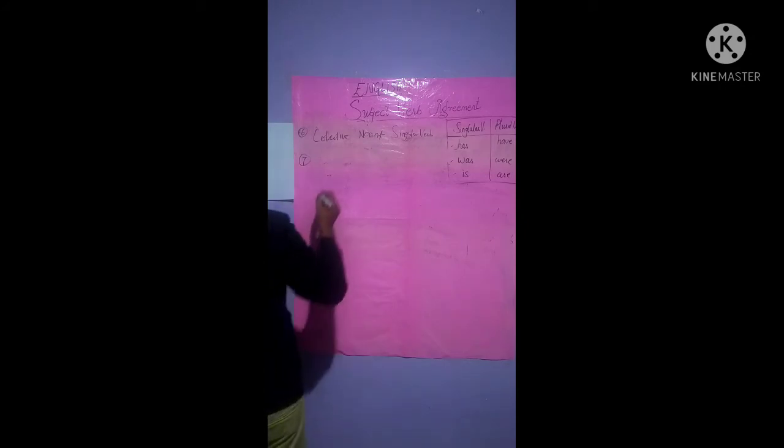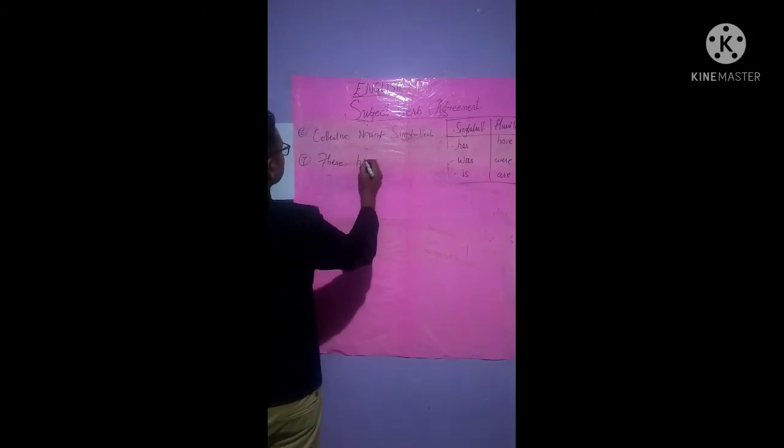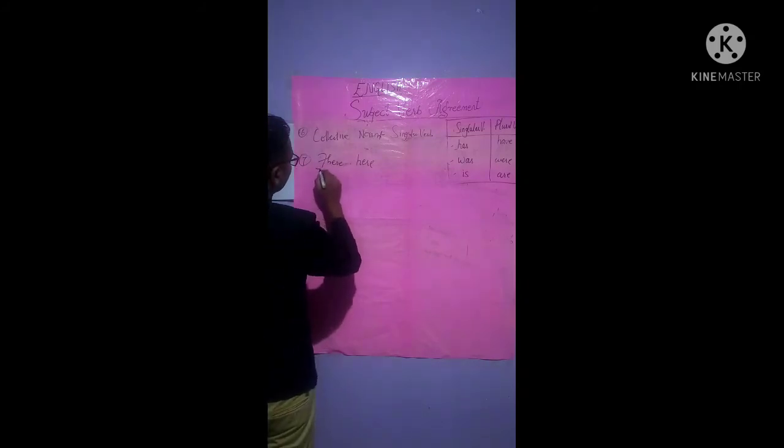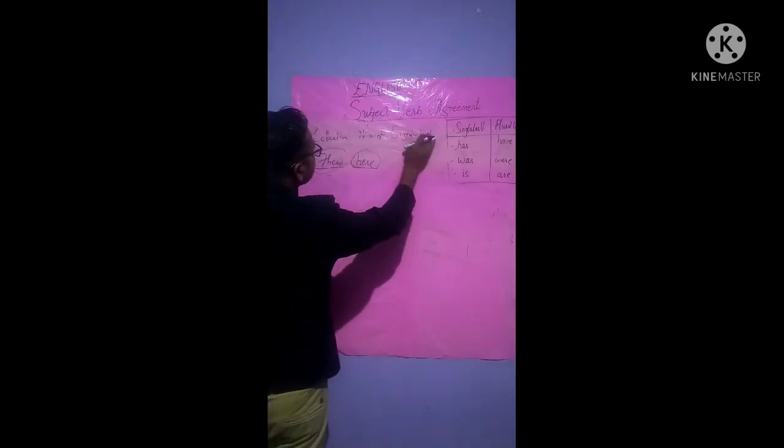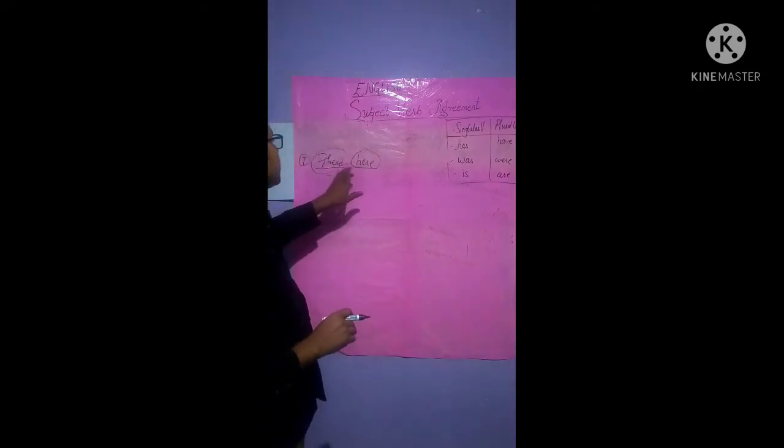All right. The next one, we are at the very end of this subject verb agreement, that is starting with these. All right. These or here, isn't it? Now we can say the verb will be according to the words that follow it, isn't it? If you start the word with these or here, this is rule number 7. We're not talking about rule number 6 anymore. All right, it's discussed, isn't it? So hope you all are understanding. Number 7, these and here.